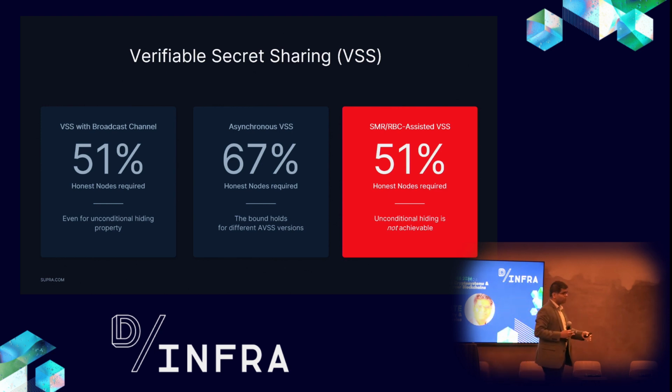That means I rely on cryptography and encryption assumptions for my hiding property. That's a very interesting thing we observe: if you want unconditional hiding, even when you have SMR or blockchain available, you still require a dishonest two-third majority in general. So something interesting to observe.